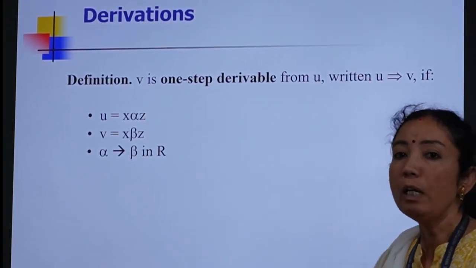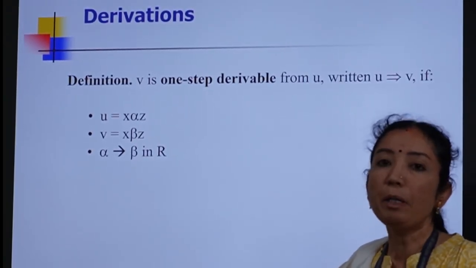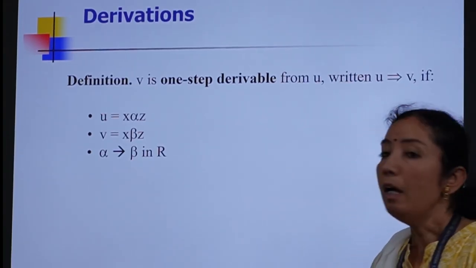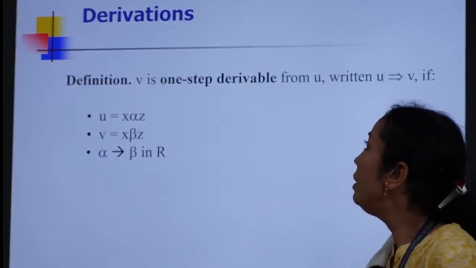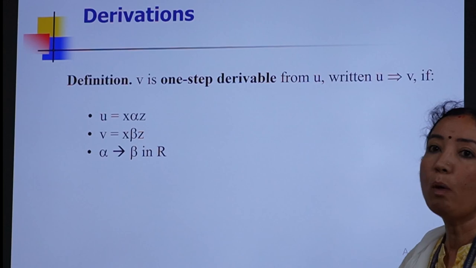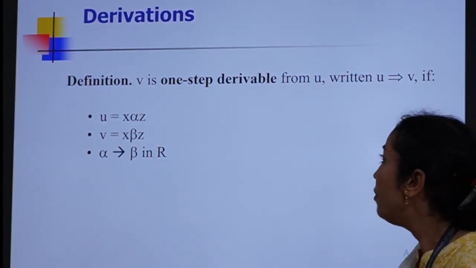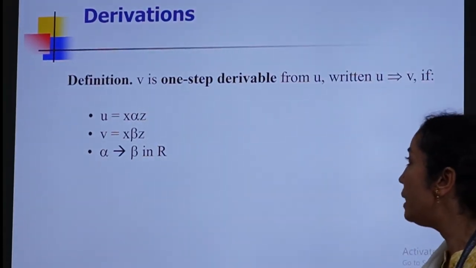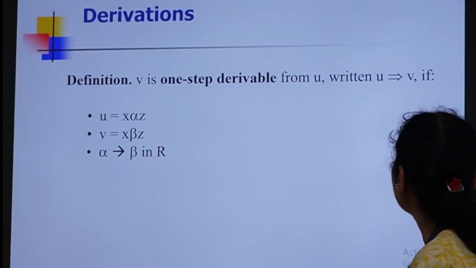So a sentential form can be a combination of variables, a combination of variables and terminals, or only terminals itself. Whenever we are able to derive a string in one step, we call that a one-step derivation. We represent the one-step derivation as u deriving v if and only if u is x alpha z, v is x beta z, and alpha giving beta is a rule that belongs to the context-free grammar.